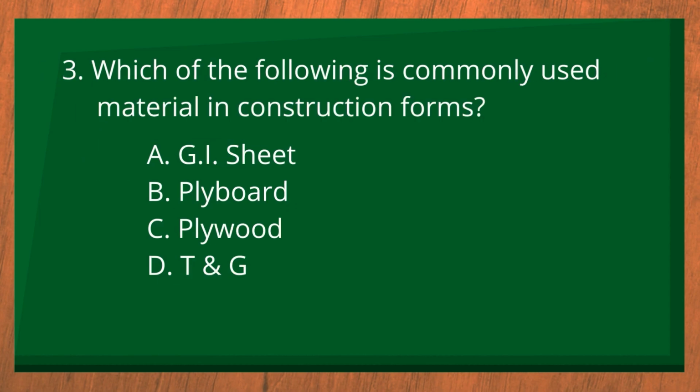Number 3. Which of the following is a commonly used material in construction forms? A. GI sheet. B. Plyboard. C. Plywood. D. TNG. The answer is C. Plywood.